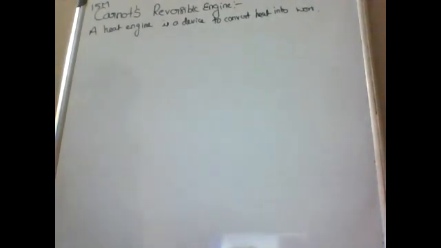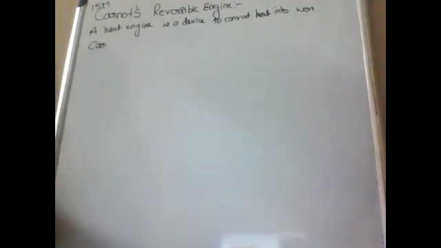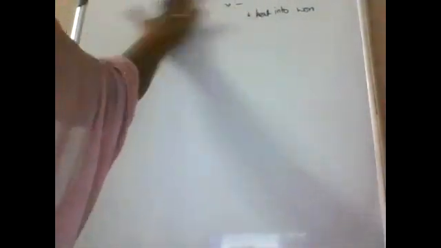Next, in Carnot's reversible engine, we have the Carnot cycle. Carnot cycle means we have four curves, and then we can call it Carnot's cycle. So what does the Carnot cycle mean? Here we get a total of four curves.